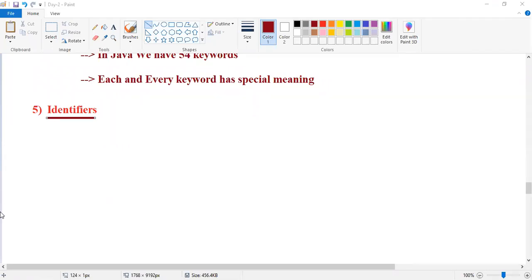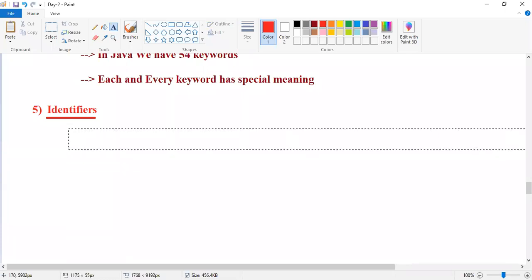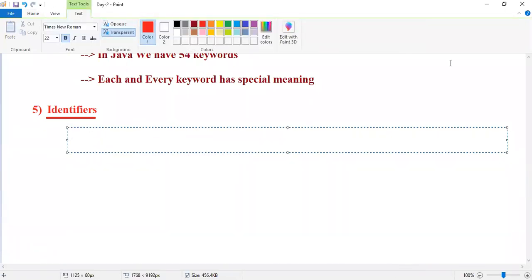So in the same way, what does identifier mean? In order to develop programs, we have to decide some names, guys. We have to give some names. Those names are nothing but identifiers.